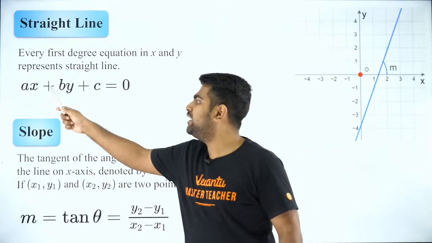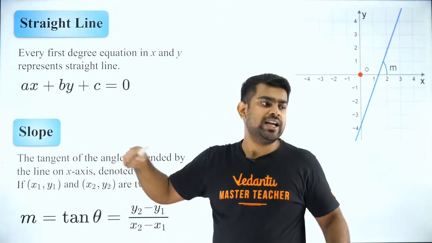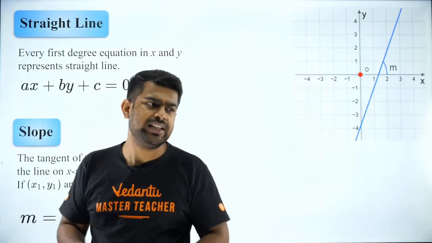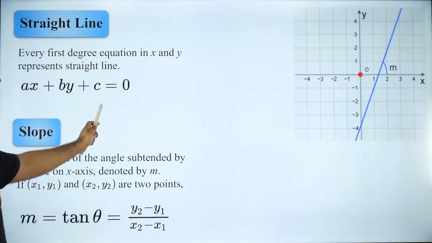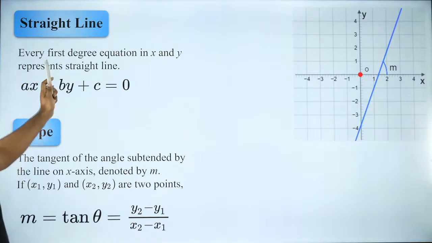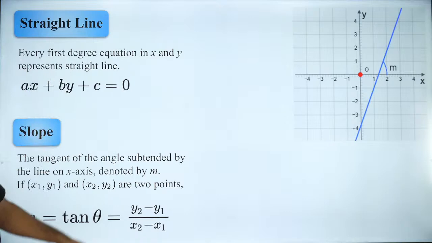This is the general linear equation in 2 variables. Exactly, Vaishnavi, you are right. Even in other state boards, exactly. So this is the general equation of a straight line. So ax plus by plus c equal to 0 is nothing but the general equation of a straight line.